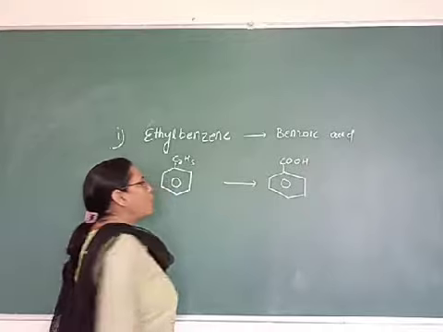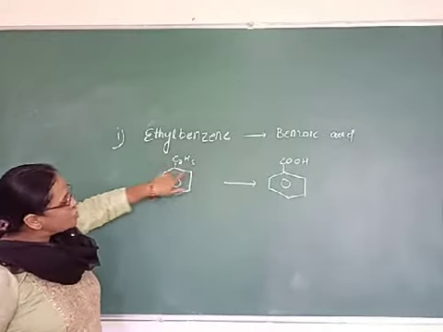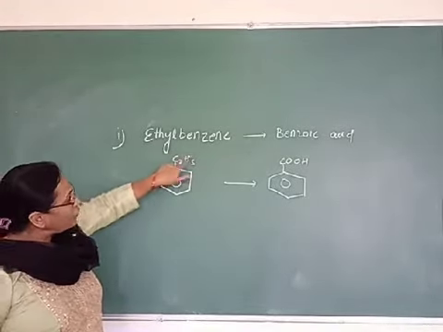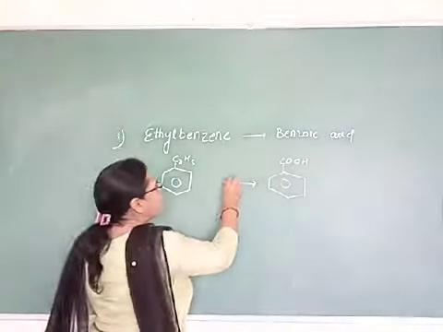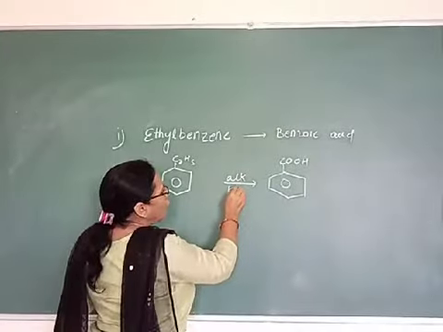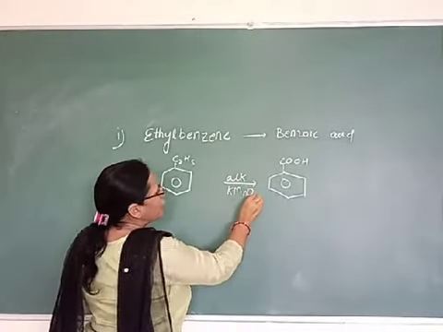Now any alkyl chain which is present on the benzene ring can be converted to the carboxylic group with the help of a reagent, that is alkaline KMnO4, or any other oxidizing agent you can use.